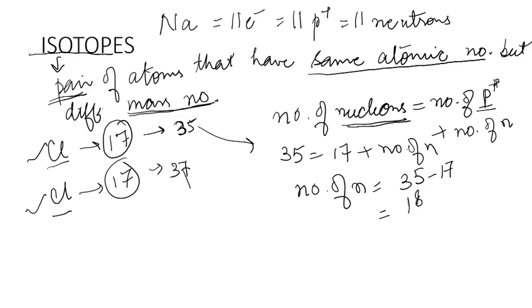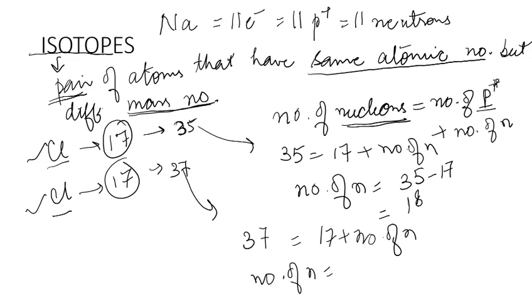For the other case, the number of nucleons is 37, that means 17 plus the number of neutrons, so the number of neutrons comes out to be 37 minus 17, that will be 20. So here we can clearly understand that for isotopes, the number of neutrons is different for different isotopes.